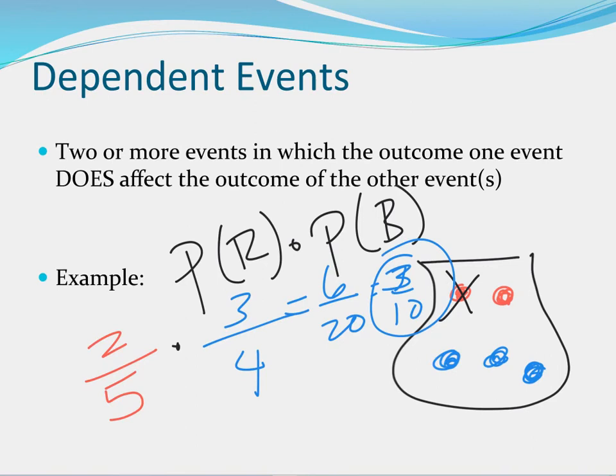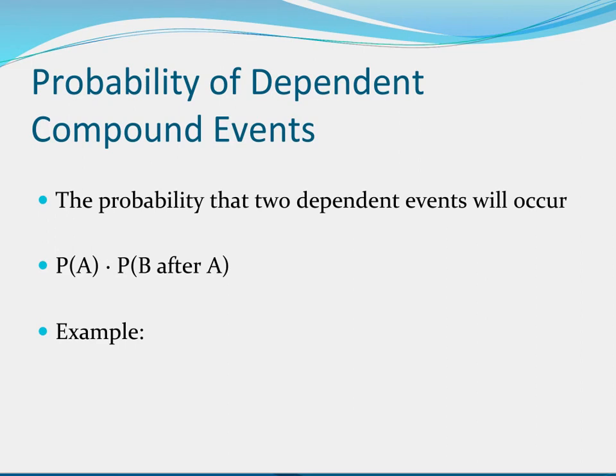So again, this is dependent. One does affect the other. Things like you don't replace it, or you throw it away, or you eat it. If it's a box of cookies, I think that's one of the examples on a quiz. And obviously, you get a chocolate chip cookie, you don't eat it and then put it back, because that's gross. So that's going to be dependent. This just kind of refines that last topic. I already kind of did the math behind it.